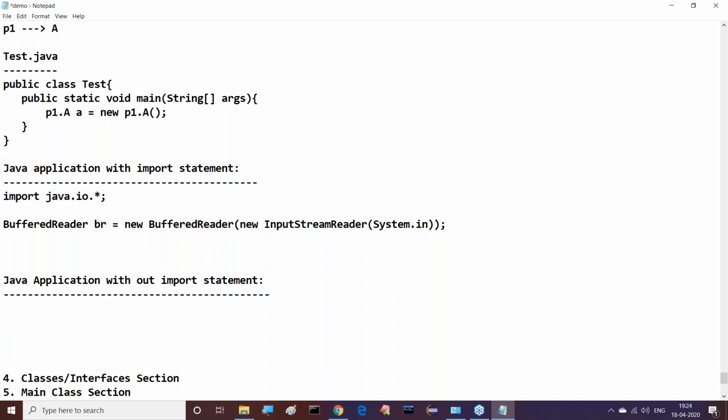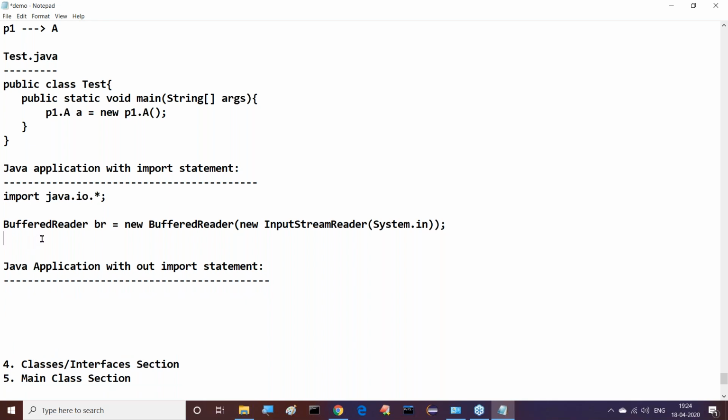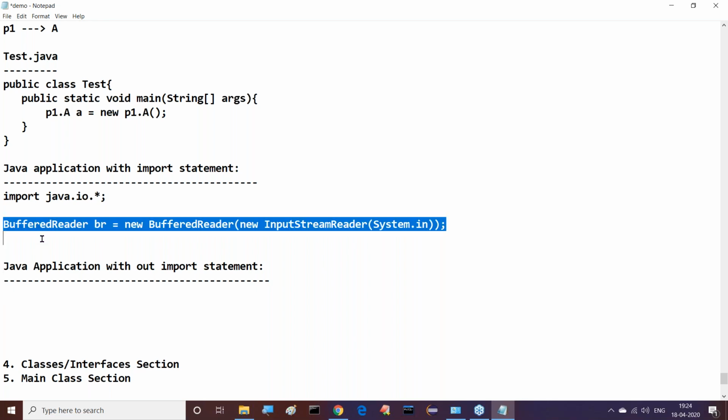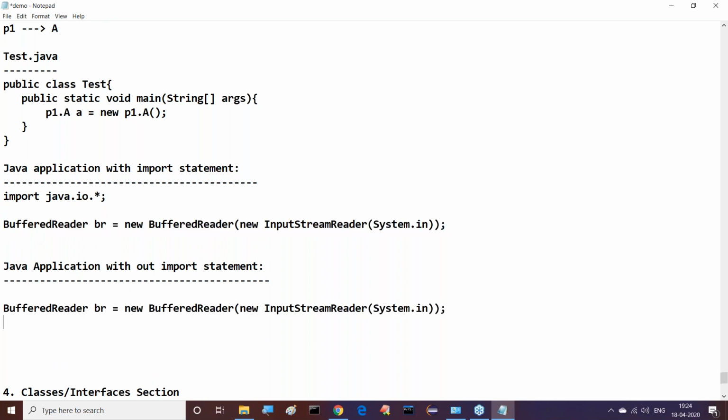Next, coming to this option: Java application without import statement. Without import statement means the same statement I want to write, but if we are not importing, what do we have to do? Every time we specify BufferedReader, we have to say java.io.BufferedReader. Why? Because now we are confirming BufferedReader is from the java.io package.